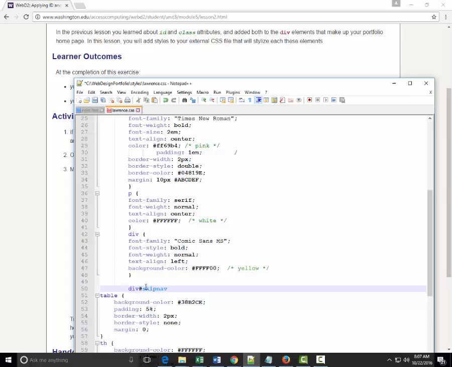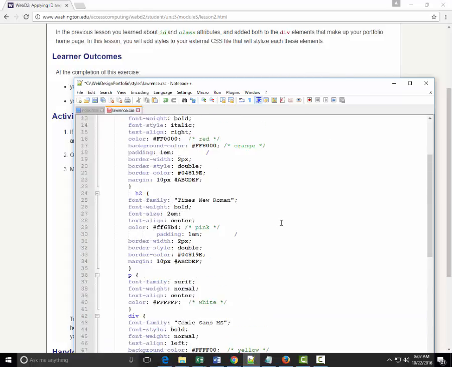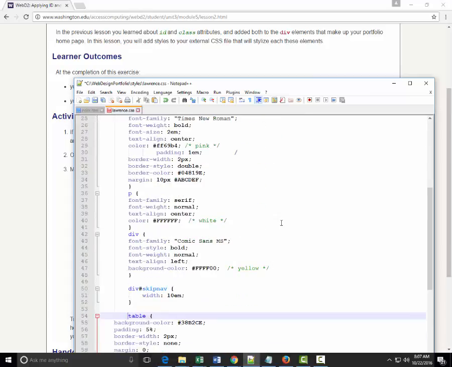So notice here we have the hashtag between the div and skip nav to say that we want to format the ID skip nav here, and we want to change this to width 10 em, like that. Okay, and notice that in reality, this particular div skip nav style could be anywhere in our style sheet, but I chose to put it right after the div to make it a little bit clearer.